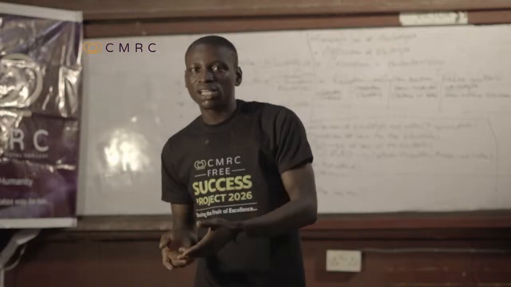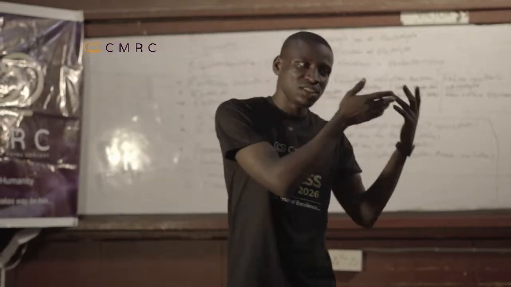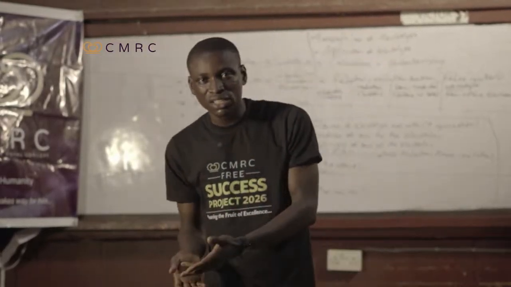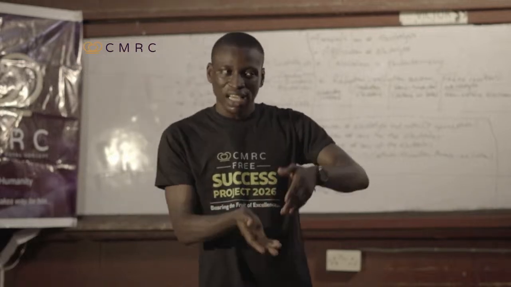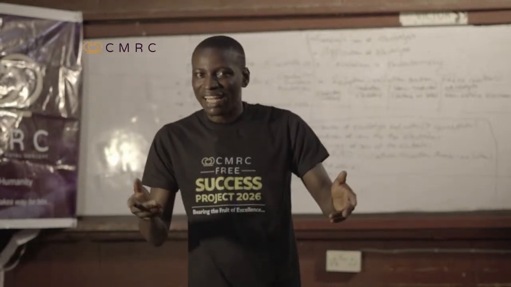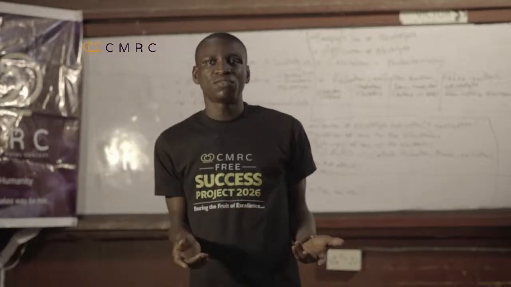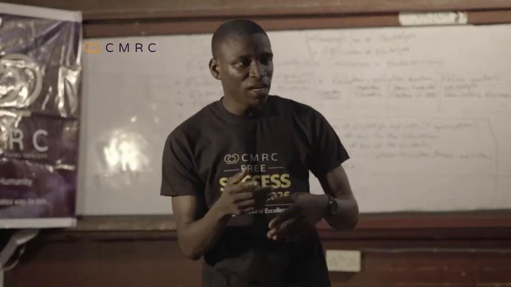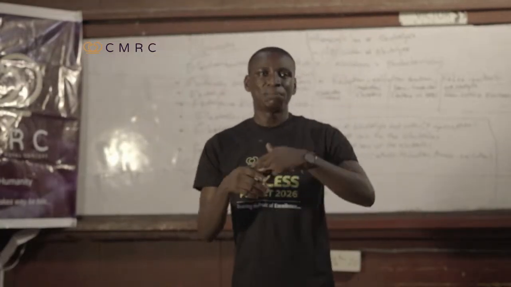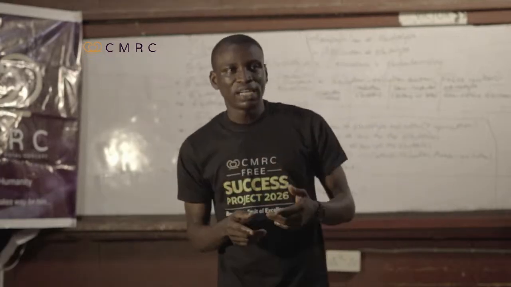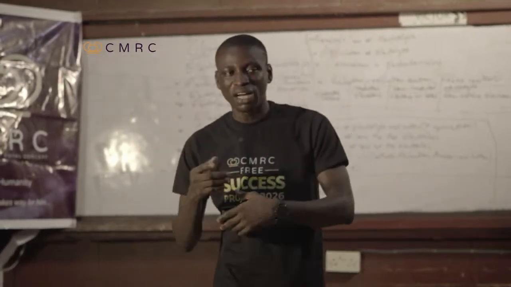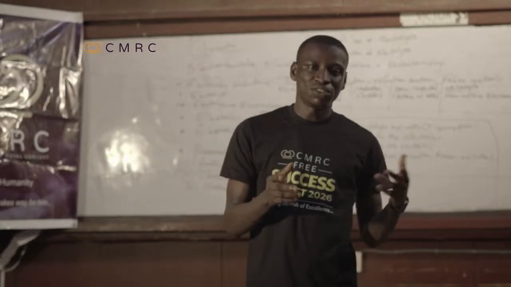So an electrolytic cell converts electrical energy to chemical energy, while electrochemical cells convert what? Chemical energy to what? Electrical energy. Examples of electrochemical cells are the normal cells we are familiar with, our batteries, whether car batteries, torch batteries, phone batteries, and the likes.